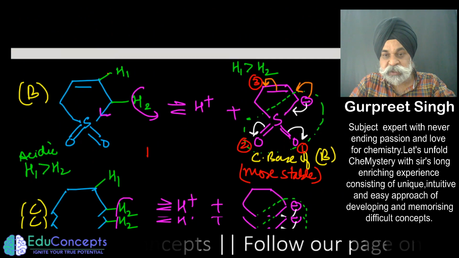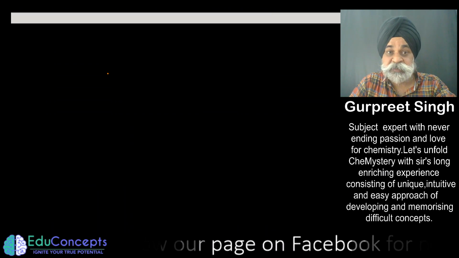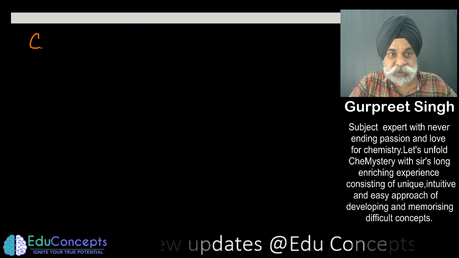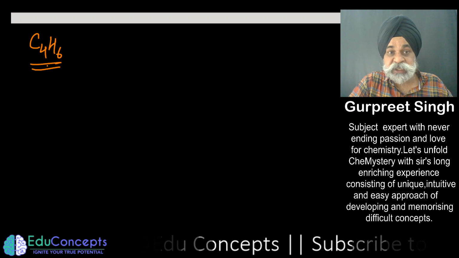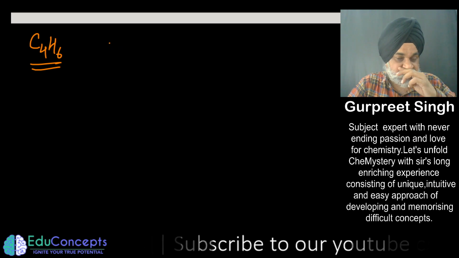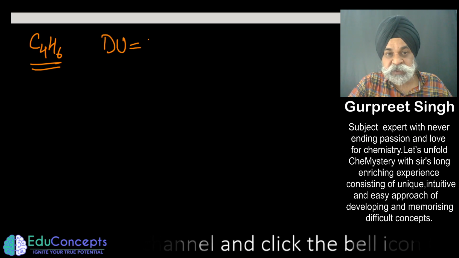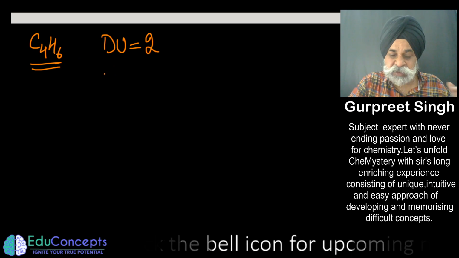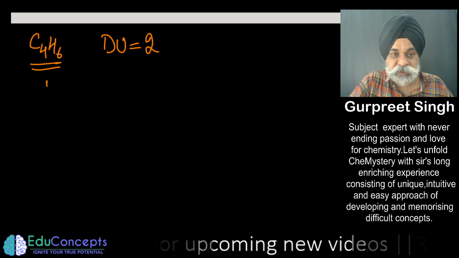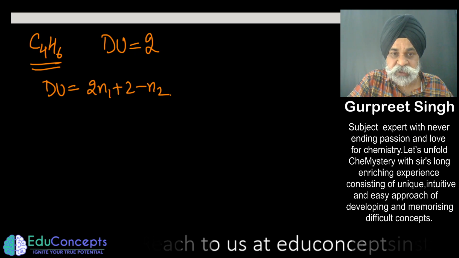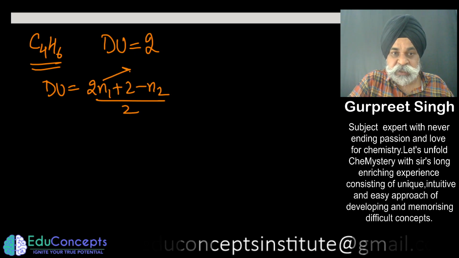So how to handle this if it comes in the paper individually as a question, C4H6? For this C4H6, first I would like to find its degree of unsaturation. The degree of unsaturation for this is 2. There are n number of ways to find degree of unsaturation. Simply, you can place it in this formula if you want to do it in a speedy way, where n is